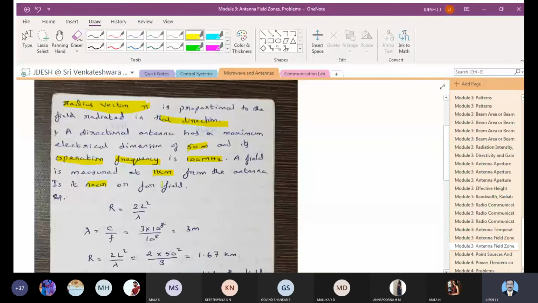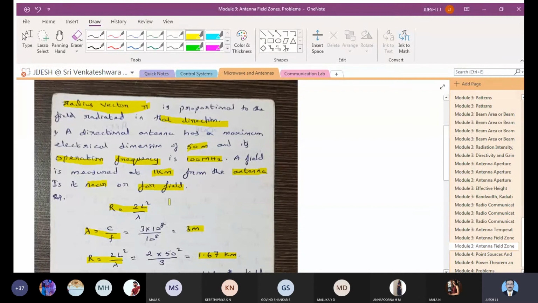To classify near field and far field, we have the equation r is equal to 2L squared by lambda. So lambda needs to be calculated, using the equation C by F. Once you calculate lambda, you can find out r. What is given here? A field is measured at 1 kilometer from the antenna. So now you have to calculate r and tell me whether it is in the near field or in the far field.